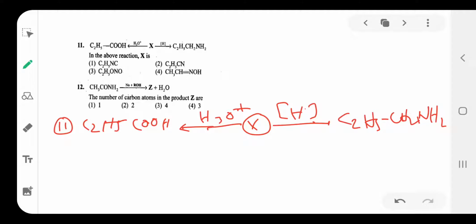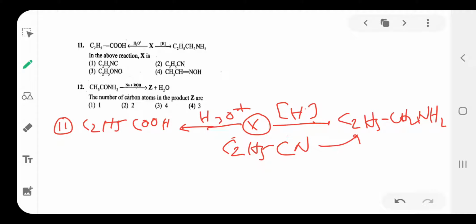Here X must be C2H5CN. Okay, NC or CN? C2H5CN. Sorry. If it is reduction, the amine is formed.